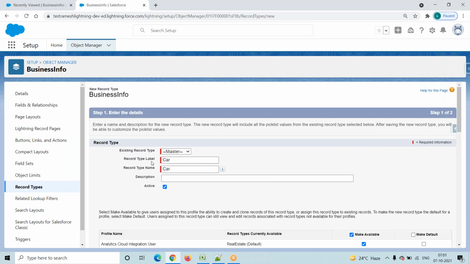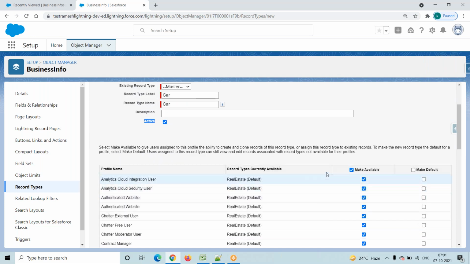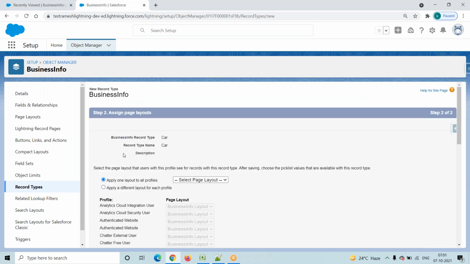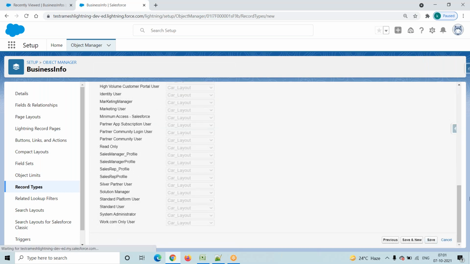So in the first screen, we are providing the record type name and making it active. And the next one is we are making this record type available for all profiles. Then click on the next button. Then which page layout do we have to assign? Car layout. Finally, save this one.